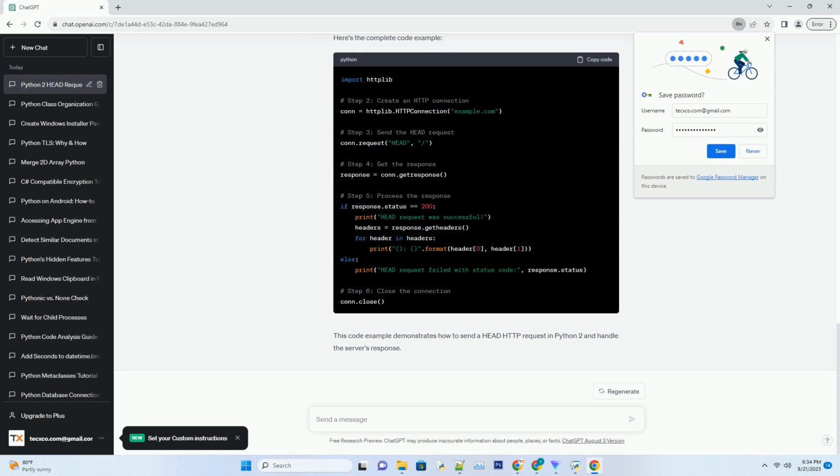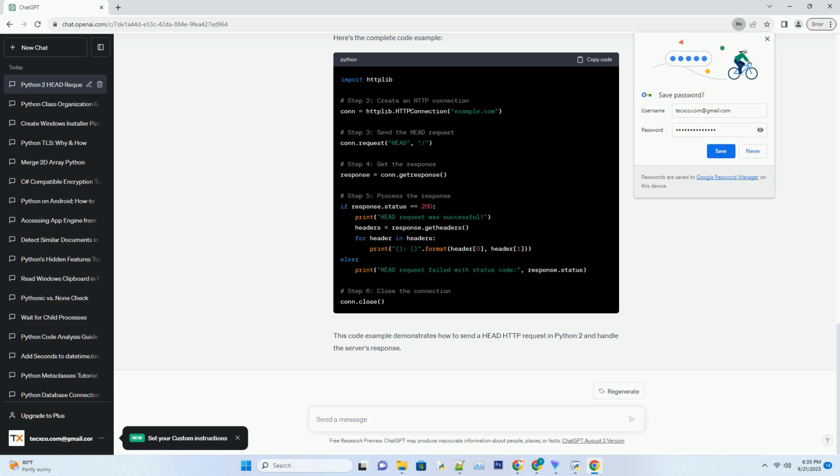Step 3. Send a HEAD request. Now, you can send a HEAD request using the request method with the HEAD HTTP method as an argument. You also need to specify the path to the resource you want to request, which can be an absolute path or just /.